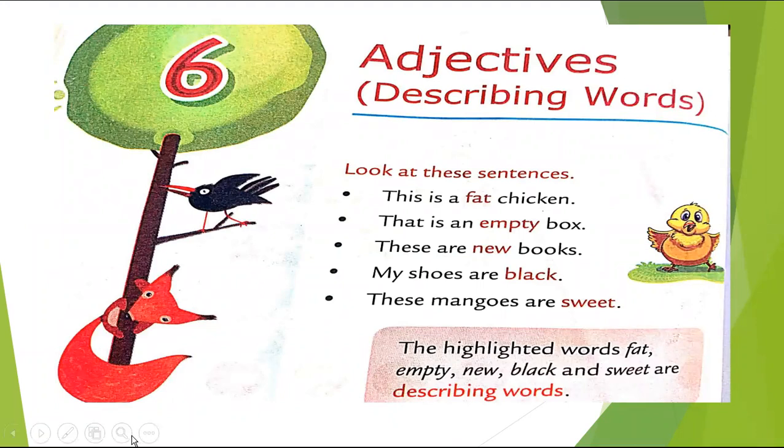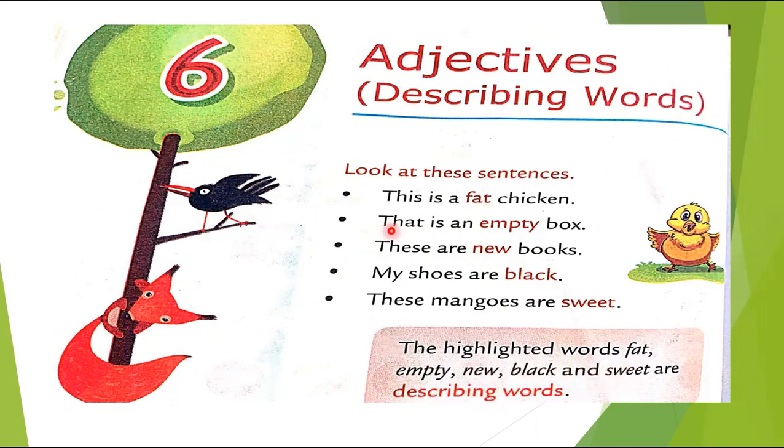Adjectives are actually describing words. We take help of adjectives to describe things. Now let's see a few examples of it. Look at the sentences. This is a fat chicken. That is an empty box. These are new books. My shoes are black. These mangoes are sweet. The highlighted words fat, empty, new, black and sweet are describing words.